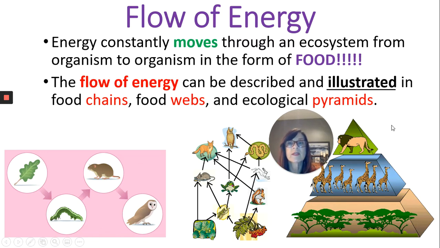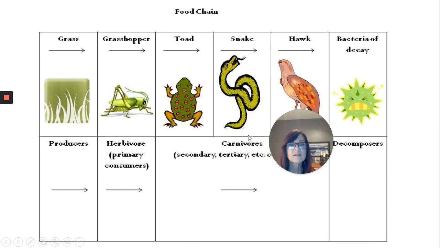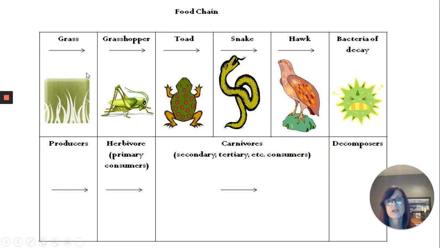Energy constantly moves through an ecosystem from one organism to another in the form of food. And this flow of energy can be described in food chains, food webs, and ecological pyramids. The simplest of these is your food chain. So you can just kind of see how we start with our producers, which are our plant material or our green things that photosynthesize. I look at the letter P. Producer starts with the letter P.